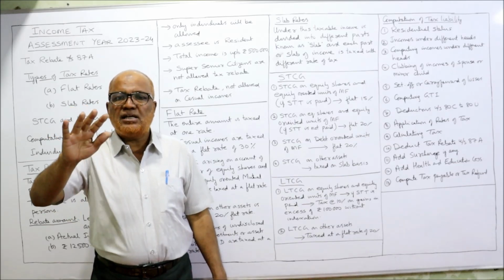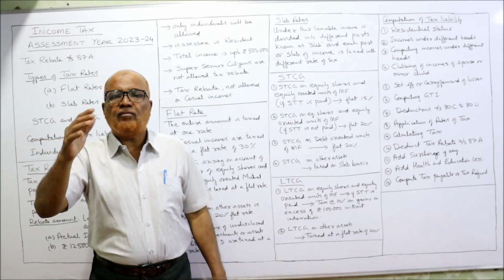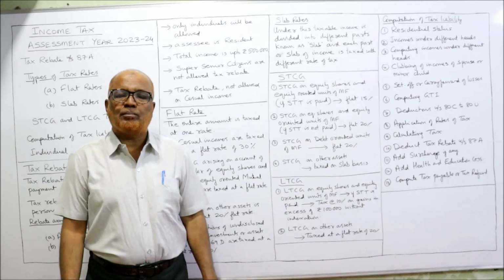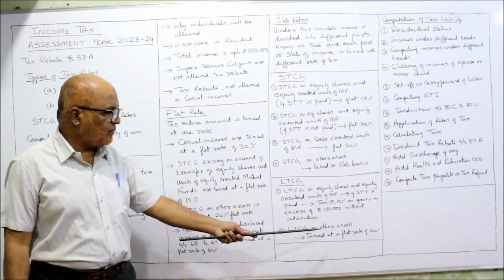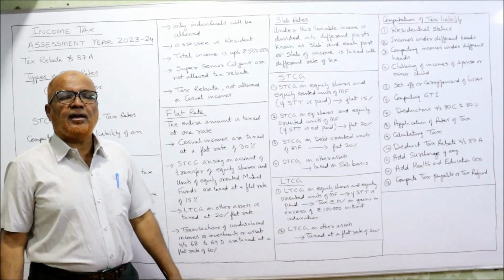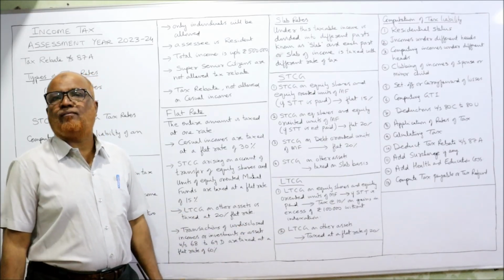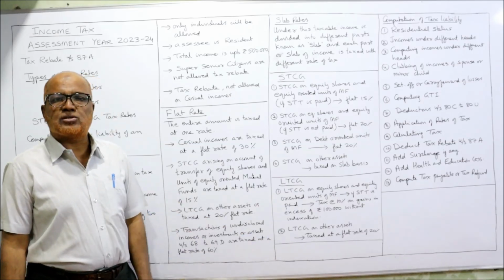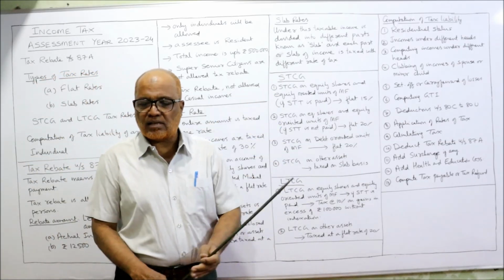If LTCG is more than 1 lakh, then on whatever excess amount of long-term capital gain, 10% is the flat rate of tax without indexation. Long-term capital gain on other assets is taxed at a flat rate of 20%. That's all. Last one, computation of tax liability.